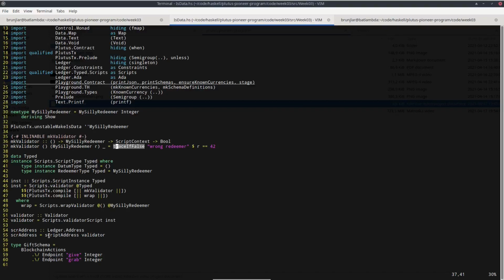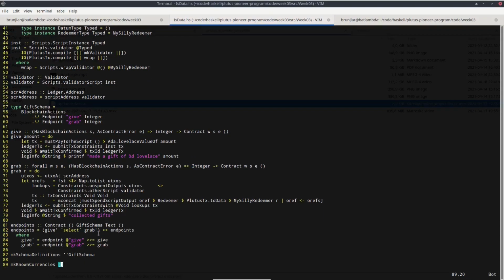But there is still a smart constructor with a small s, also called script address. But that takes a validator. I think the capital S constructor from last week took a hash of a validator. So we don't need the validator hash anymore. It still exists and we could compute it, but we don't need it. So once we have the validator, we can immediately apply the smart constructor script address to it to get the address. And I believe that is all the changes we need to make this example compile again.